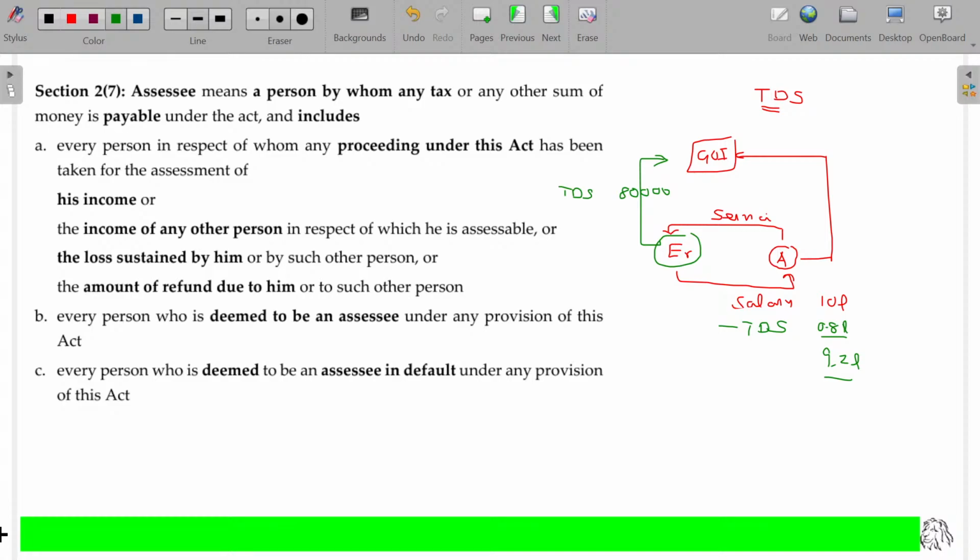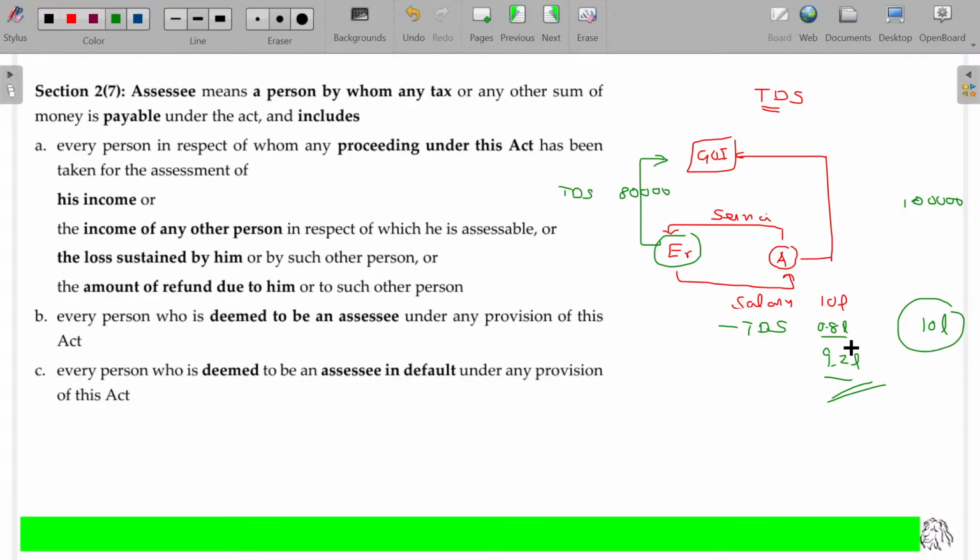So, the employer deposits 9.2 lakhs in your savings account, 80,000 to the Government of India's account. Sir, is it government's money? No, it's my money only. In my name, it is available with the Government of India. At year end, he finalizes and finds the tax payable being 1 lakh. What is the income of A? 10 lakhs is income. The TDS is also his own income.